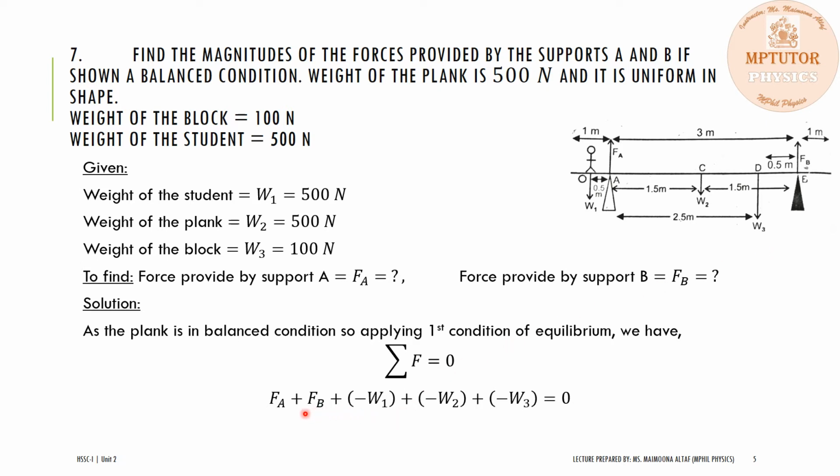So F of A plus F of B plus negative W1 plus negative W2 plus negative W3 must be equal to 0. By substituting the values of the three weights, the sum F of A plus F of B will be equal to 1100 Newton, which is our equation number 1.